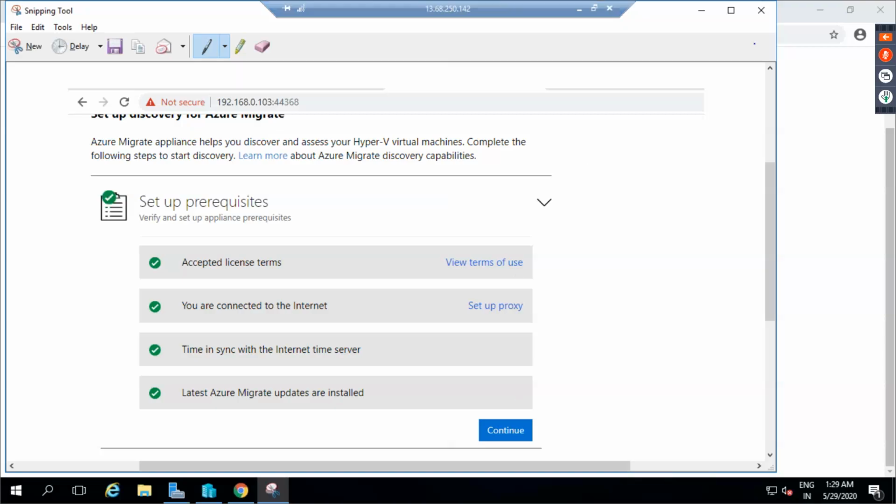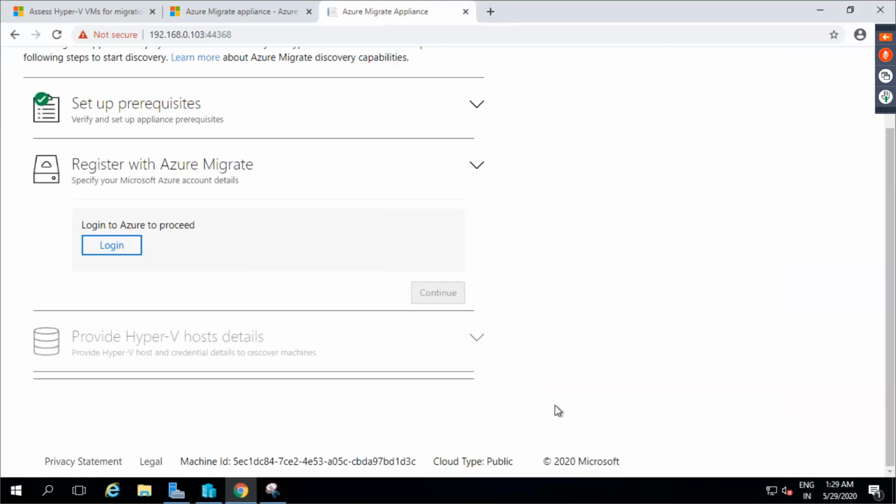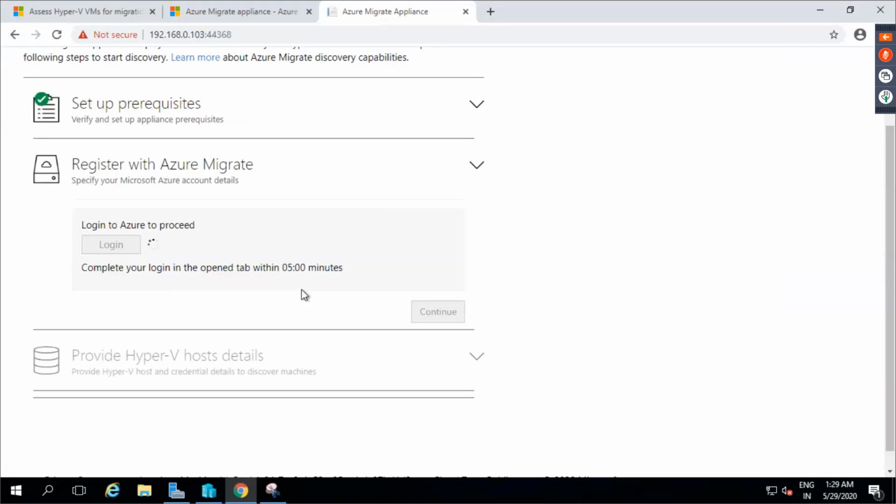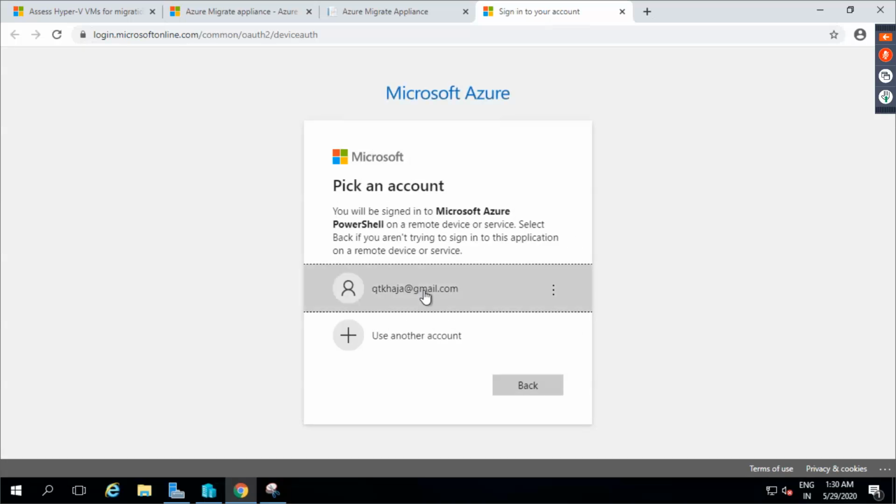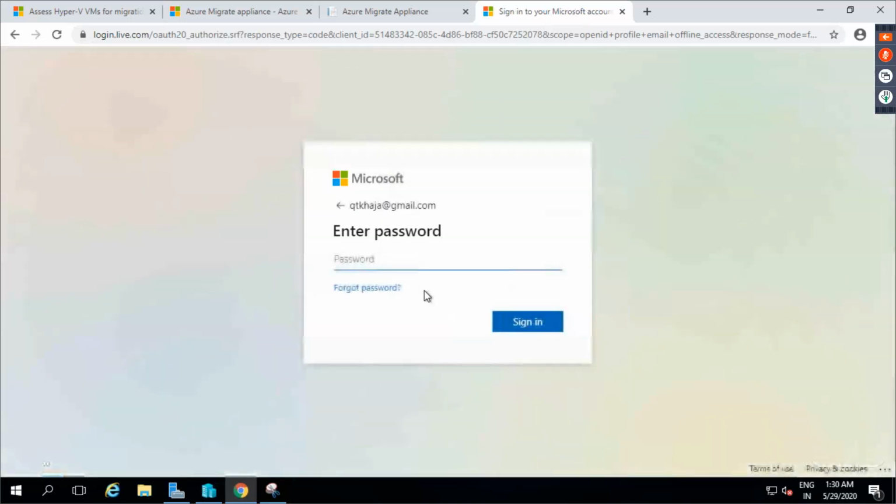Now over here, you are asked to log in to Azure. Now give your credentials. Give your account's credentials. Okay. This account, whatever you are giving, needs to have all the permissions which we have discussed in prepare Hyper-V hosts.